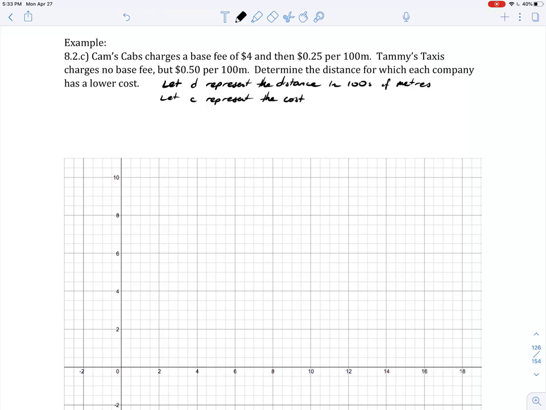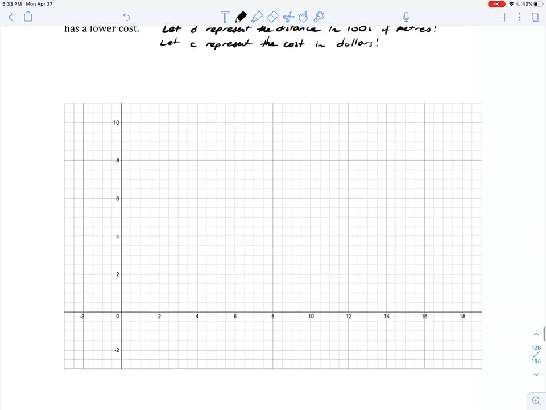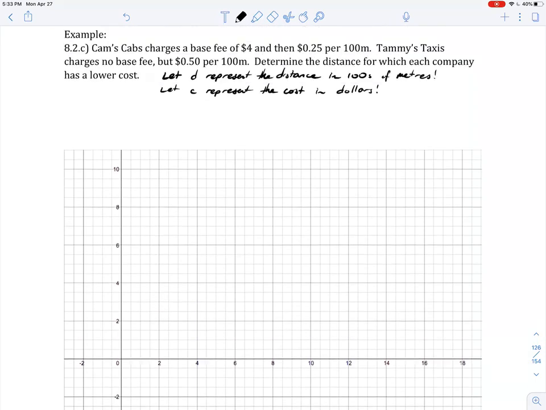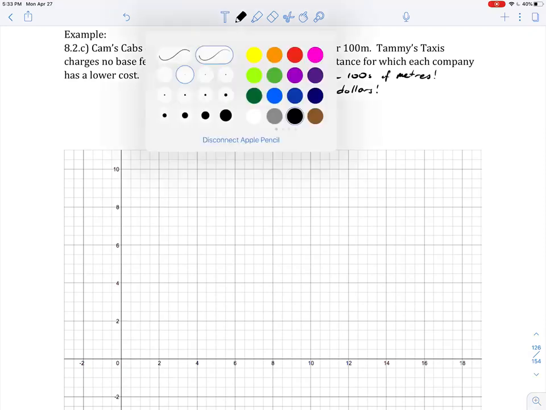And we'll let C represent the cost. Not in cents, but in dollars. It might seem like that's an obvious thing. You say, what's the cost? Well, we'll typically state it to other people as a combo of dollars and cents. But because we're dealing with numbers, we have to specifically say what those numbers represent. Those numbers represent dollars. So that's what we're doing. Now we can develop our equations.